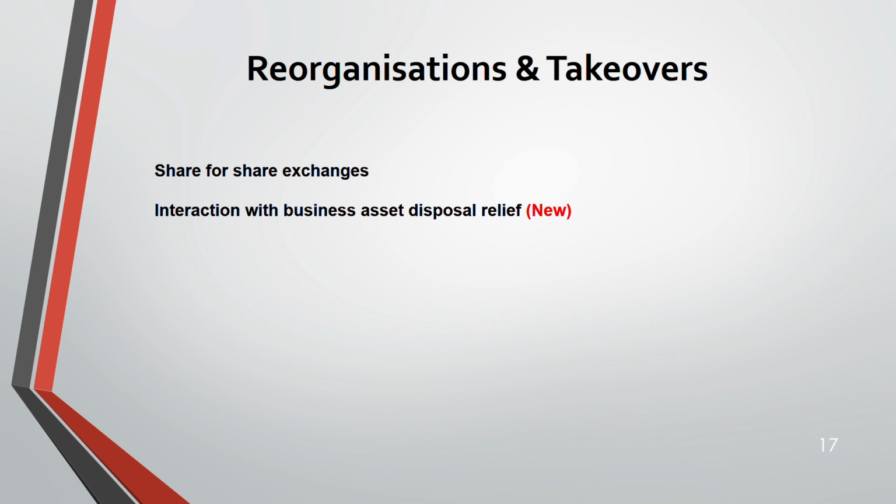Now, interaction with business asset disposal relief. Of course, we are going to do this relief in my next lecture. Lecture 11 covers all the types of reliefs available for capital gains tax purposes. There we are going to study this in detail. For now, just know that a business asset is a qualifying asset. Shares we do not use for personal reasons; it is always for business purposes. So when we do a share for share exchange, we might get a relief. That's why we want to know how share for share exchange interacts with business asset disposal relief. This section is new for ATX. Very important.